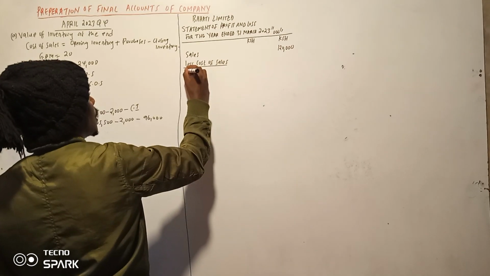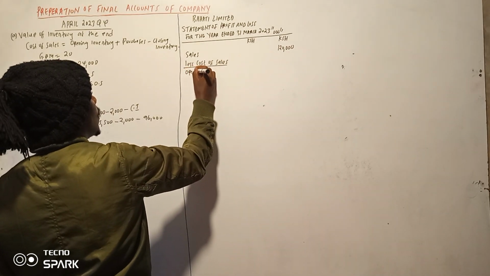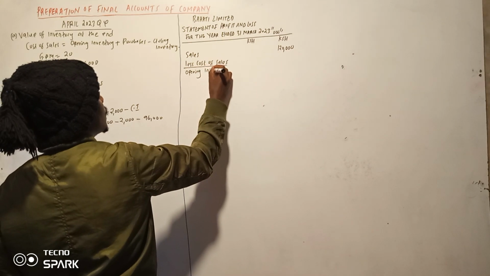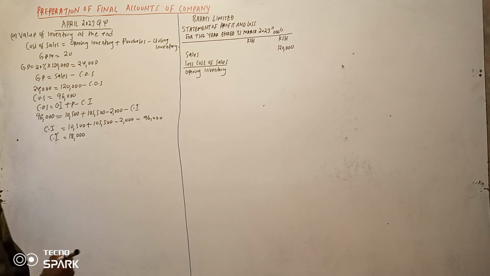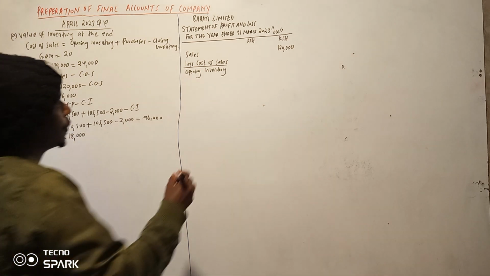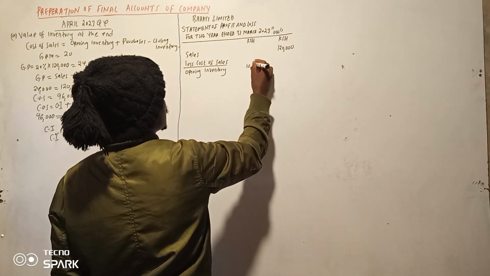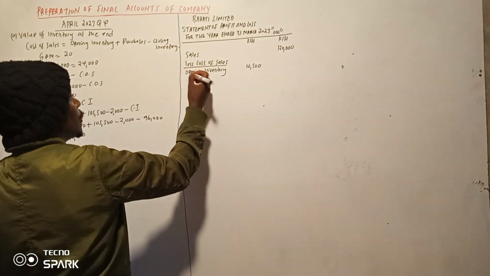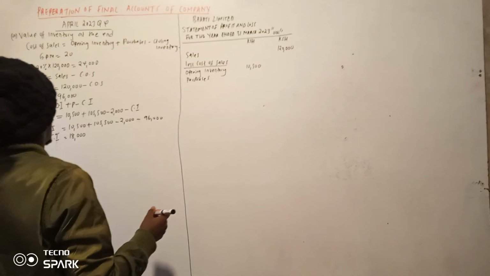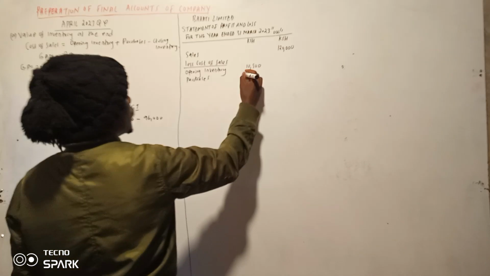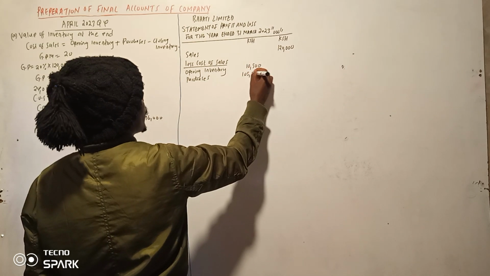So kama kawaida tunaanza na opening stock or the opening inventory. Opening inventory in this case was 10,500. Then we are supposed to add the purchases. Purchases will go in at 105,500.